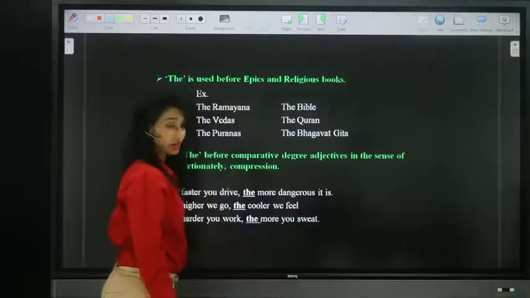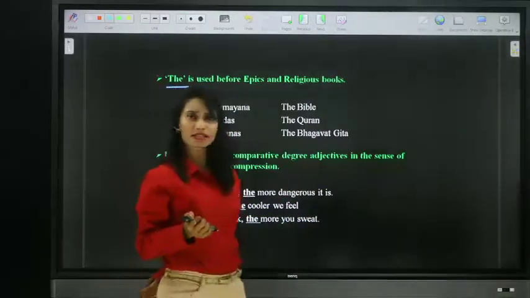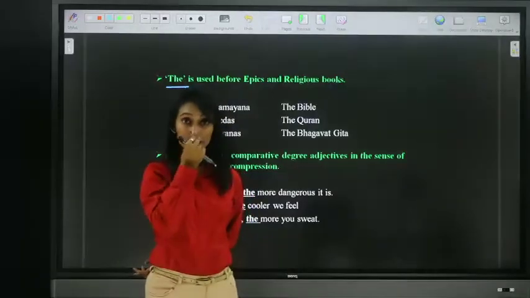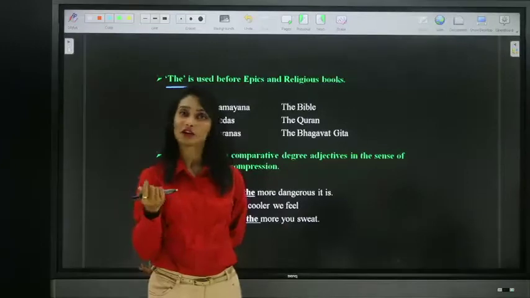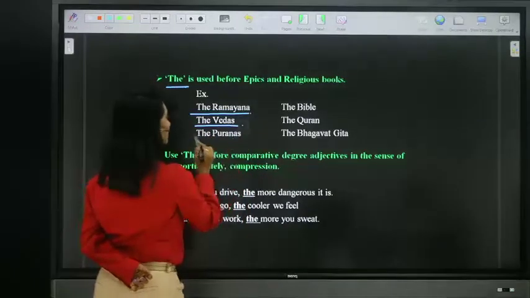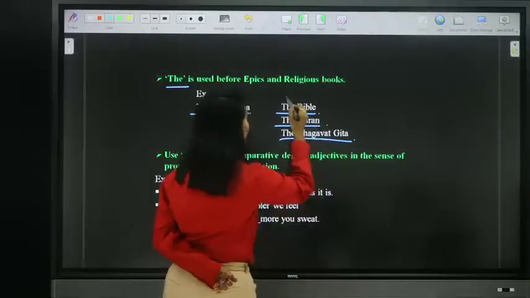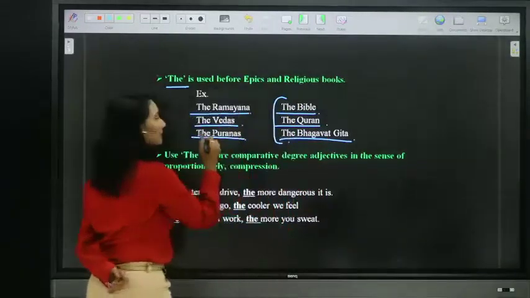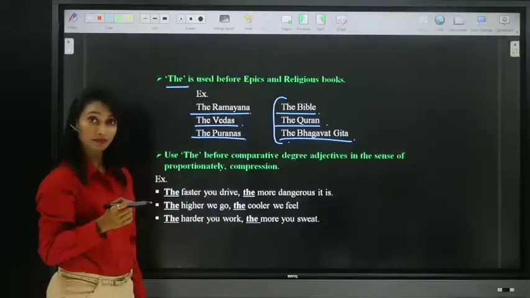Now look at the next one. We use definite article the before epics and religious books. We must place definite article the before epics and religious books, and of course holy books. Look at this: the Ramayana, the Vedas, the Puranas, the Bible, the Quran, the Bhagavad Gita. Either holy books or religious books or epics, we must place definite article the. Right.